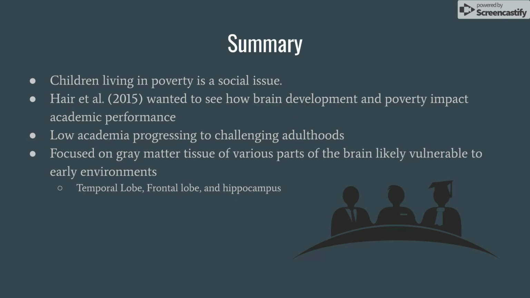So, basically, we all kind of know that children living in poverty is a social issue. In this study, they wanted to see how brain development and poverty impact academic performance. They believed that low academic progress is challenging in adulthood, meaning that if people living in poverty have low academic scores, later on it will carry into their career and lead to other things that they have issues with.